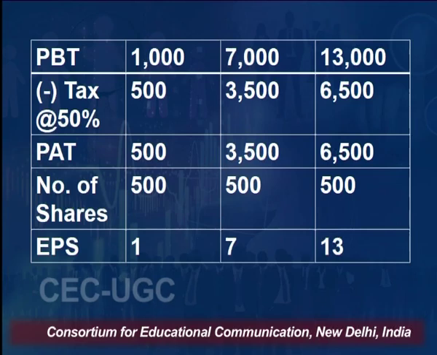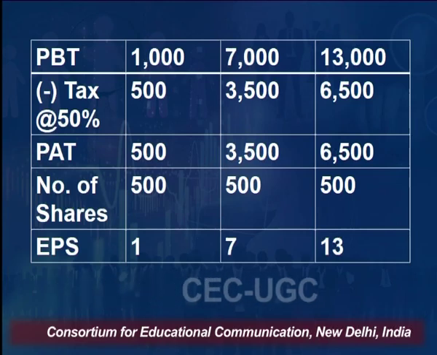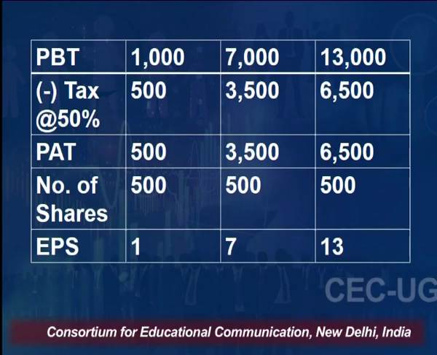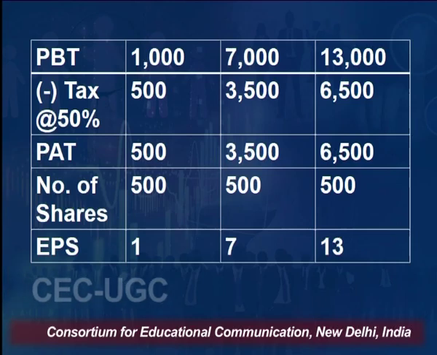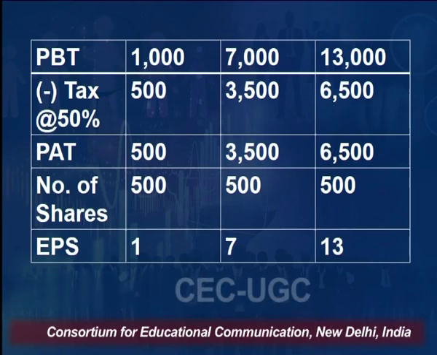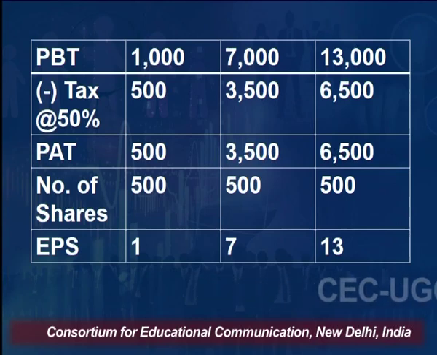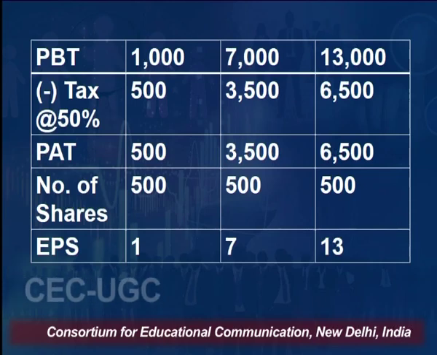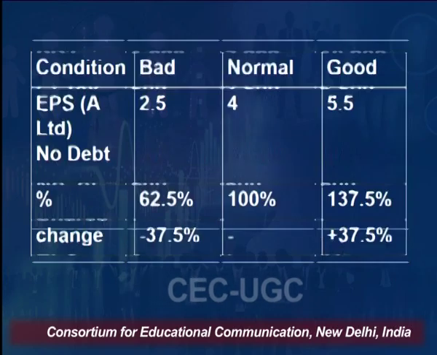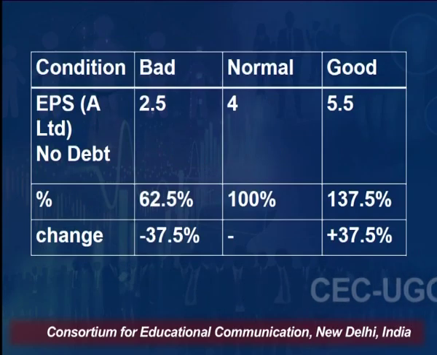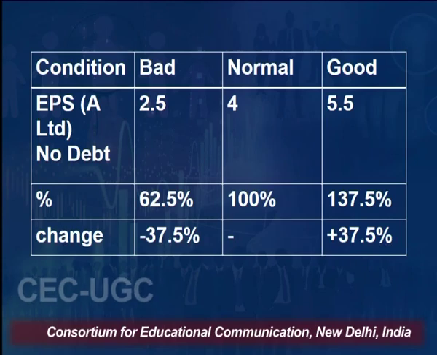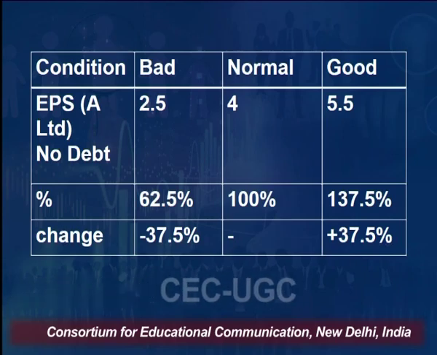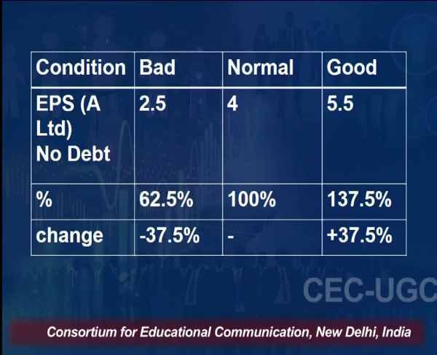The number of shares are 500 in this case because only 25% of total fund is raised in the form of equity share. So, by dividing profit after tax by number of shares, we will get value of EPS, which is rupees 1 in case 1, 7 in case 2 normal circumstances, and 13 in case 3 when the circumstances for the company are good. So, this is how the EPS is getting impacted when our EBIT is changing, and at the same time the capital structure is also changing.